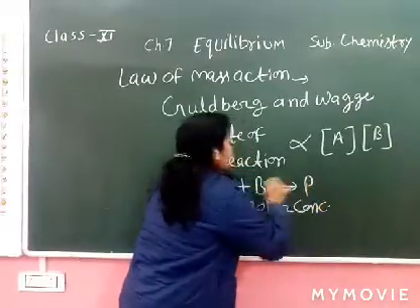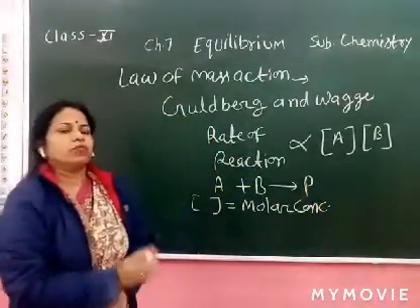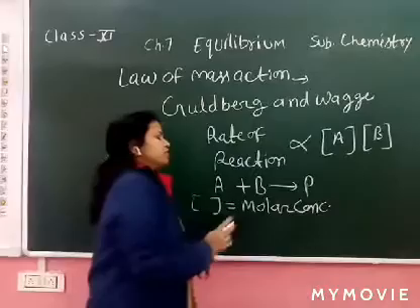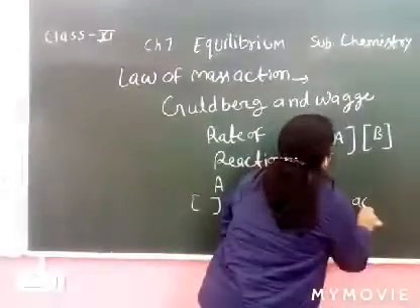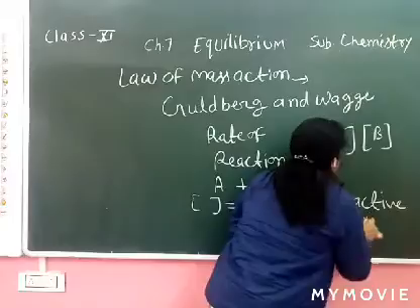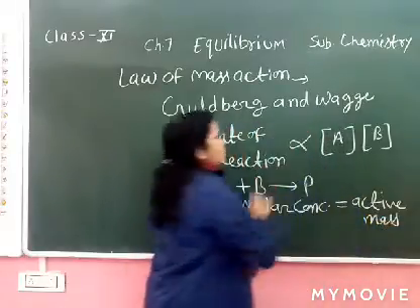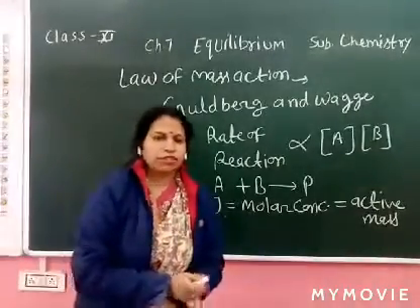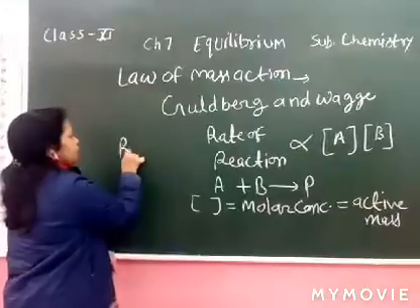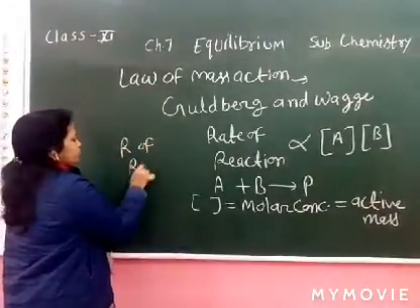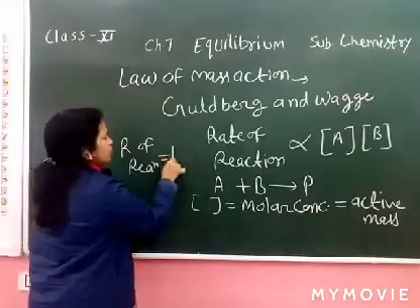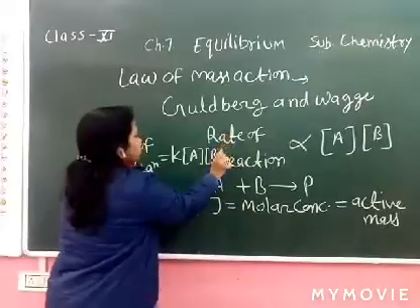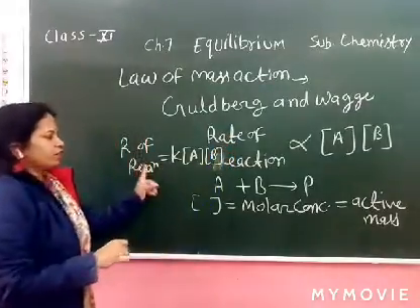What is the meaning of molar concentration? Moles, or the number of moles dissolved in a liter. So molar concentration is also called the active mass. Now, is it clear what the law of mass action is? So rate of reaction is directly proportional to the product [A][B].